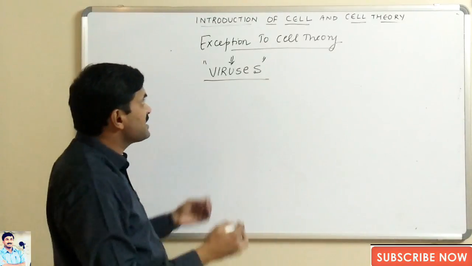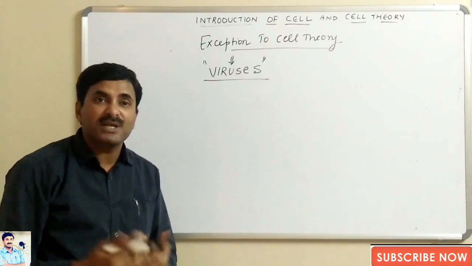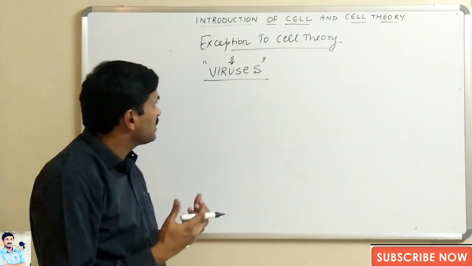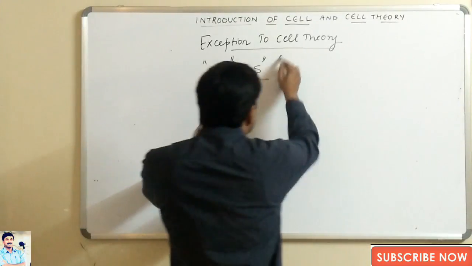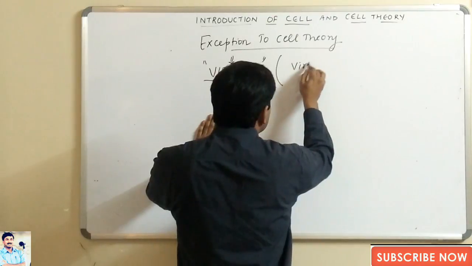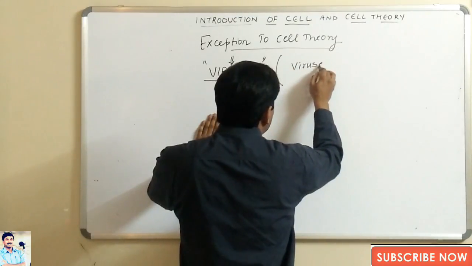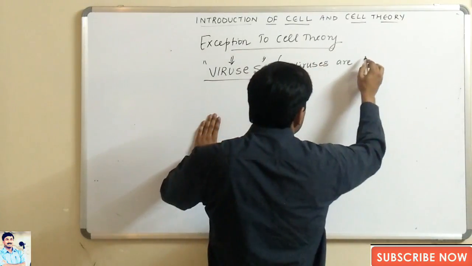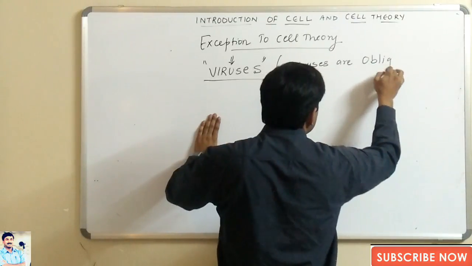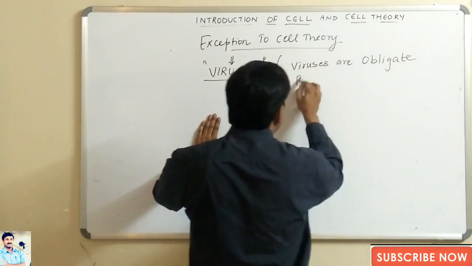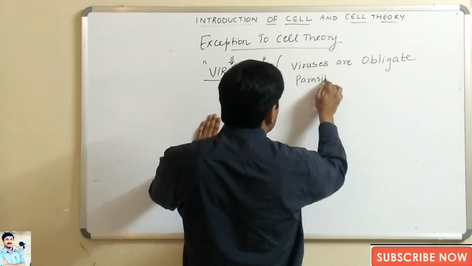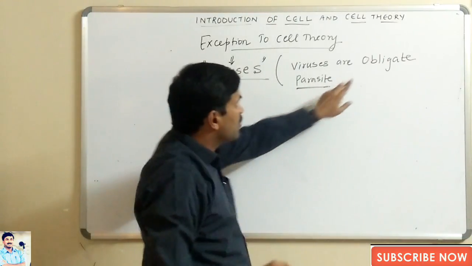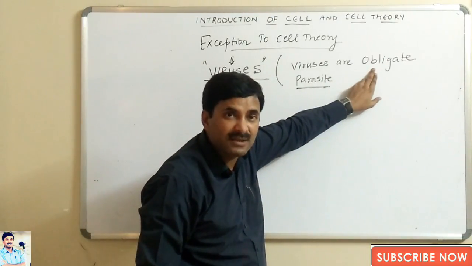Now the question arises: why is cell theory not applicable on the viruses? So we must know that viruses are obligate parasites. What is the meaning of this word obligate?